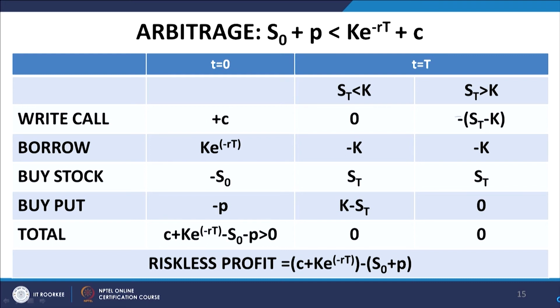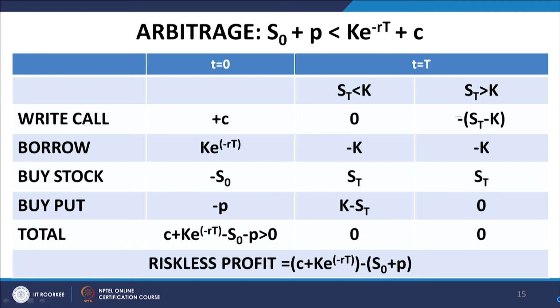Again we partition the stock price as earlier into S t less than K and S t greater than K. Because we are writing a call option, the payoff in the first case is 0 because the call option will not be exercised, it will lapse, and in the second case it will be minus (S t minus K), because it is a short strategy.